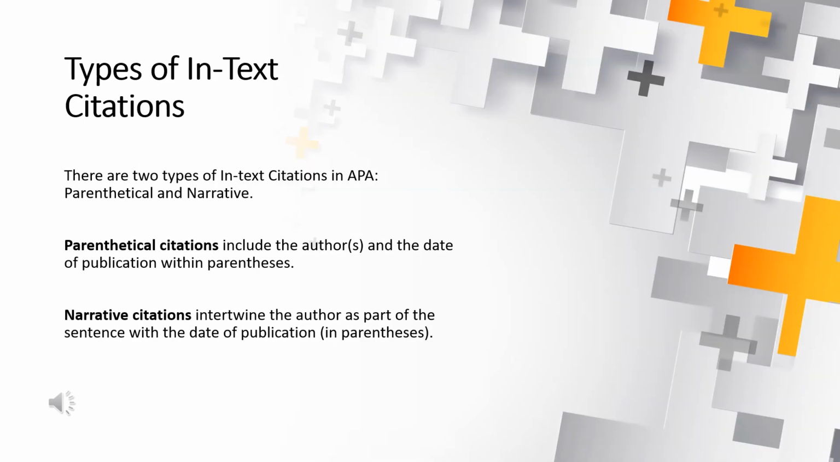There are two types of in-text citations in APA: parenthetical and narrative. Parenthetical citations include the authors and the date of publication within parentheses. Narrative citations intertwine the author as part of the sentence, with the date of publication in parentheses.